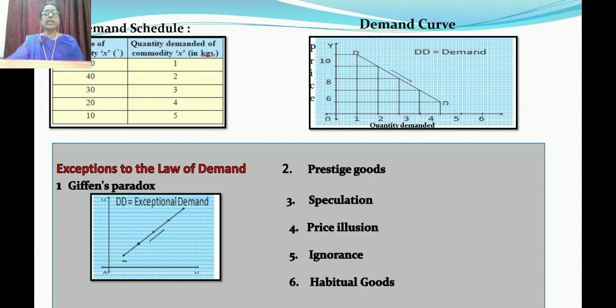Let me explain this in a proper way. See, Sir Robert Giffen observed the situation in England when the price of bread declined. What does the law of demand state? When the price of goods increases, demand decreases, and when the price decreases, demand increases.